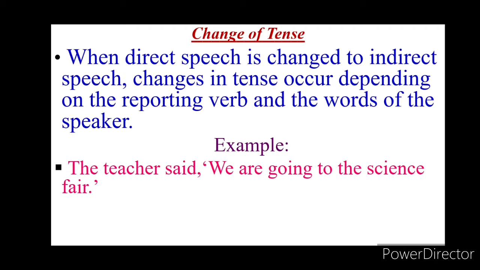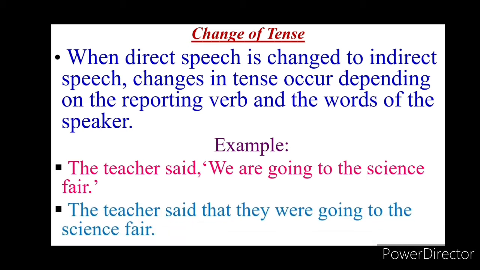In indirect speech, it is: the teacher said that they were going to the science fair. The past tense used in the reporting verb "said" indicates that the verb in direct speech has to change to the past tense in indirect speech. Thus, "are going" is changed to "were going."